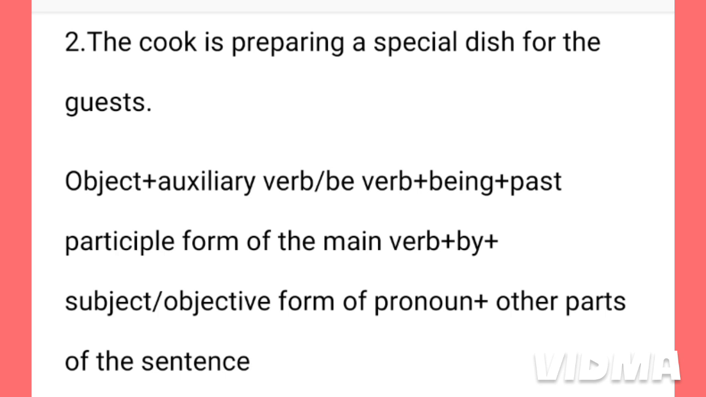And if it is a name or any other noun, then no change will be done. Directly the subject will be placed here. So here the subject is cook, so the same word will be positioned here. And lastly, the other parts of the sentence. This means if there are any other parts, any adjective or adverb in the sentence, then they will be positioned lastly. Now see the answer.